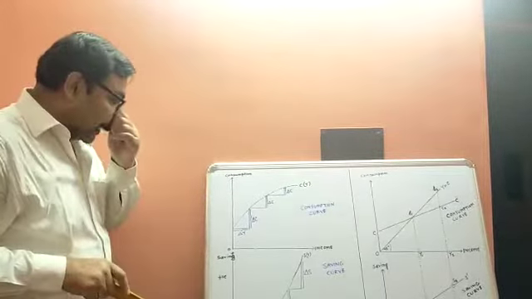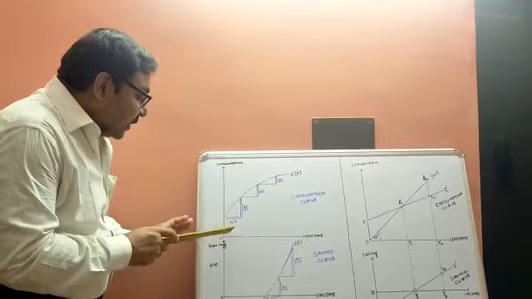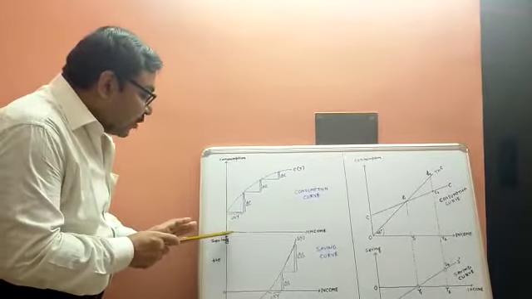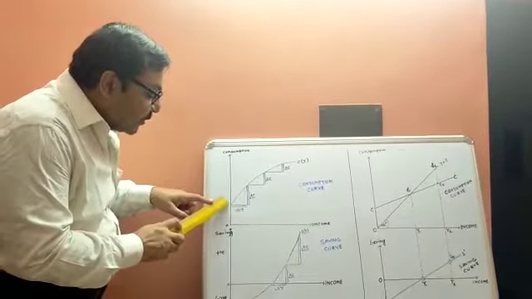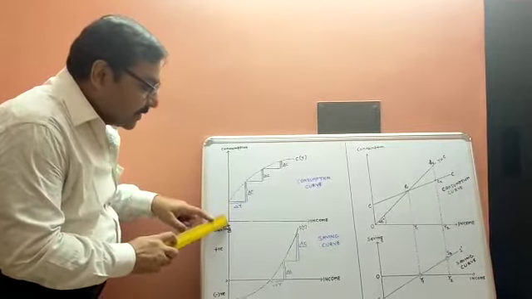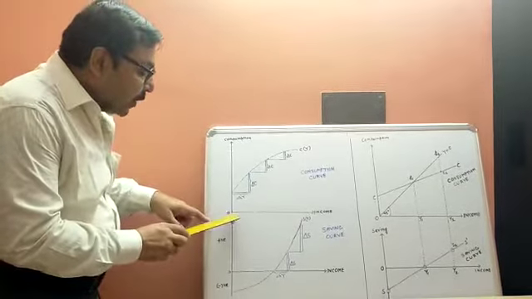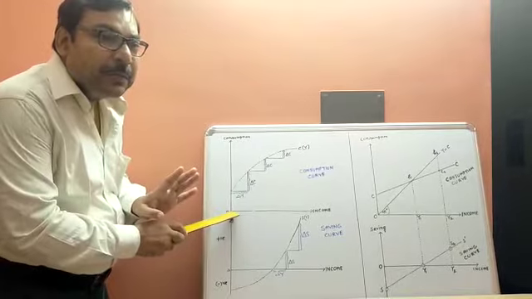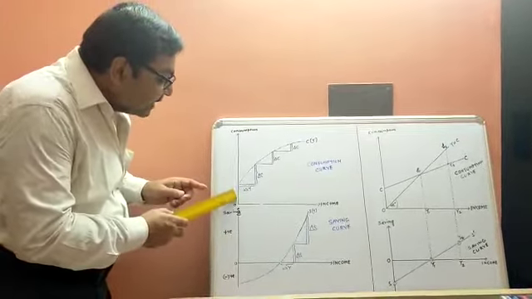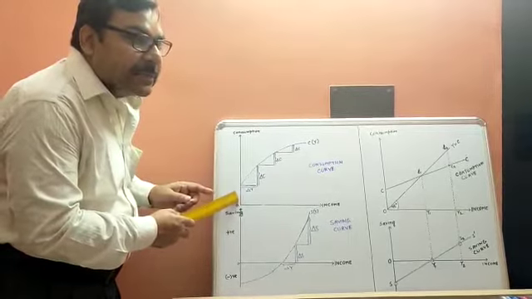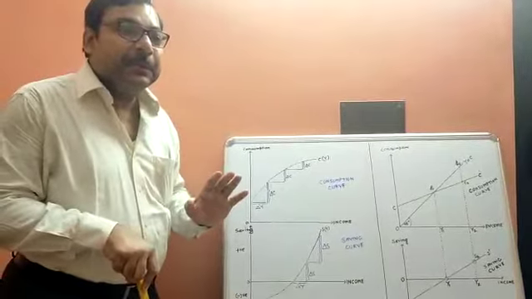Number two, it is a very important thing to note: this curve does not start from the origin. This is the origin, but the curve starts with an intercept. That means when the level of income is zero, consumption is not zero. Even when income is zero, there is some consumption. That implies consumption never becomes zero.